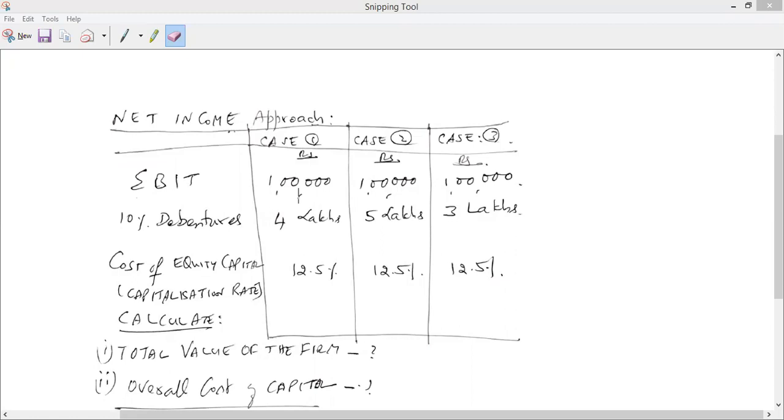Net income is already there, right? EBT is our net income. EBT is not there. We have to calculate, no? Yes, after calculating. I got 60,000, 50,000, 70,000. Yes, that is correct. So this is my net income, and then cost of equity equals value of equity divided by net income. So value of equity is 4 lakhs divided by net income.